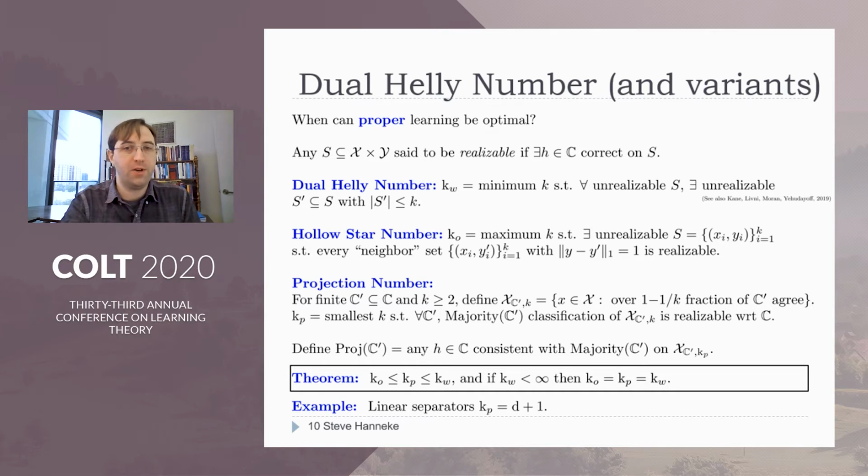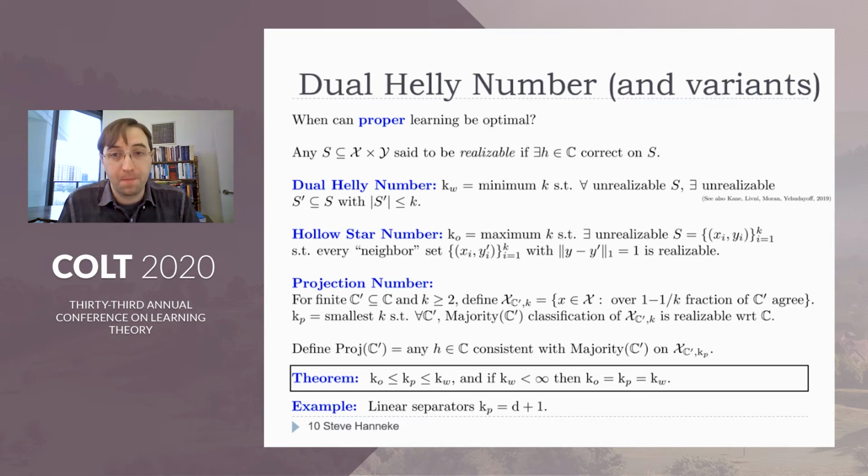So first, for any C prime, a finite subset of the class, let's define this set X C prime K as the set of all points where more than a 1 minus 1 over K fraction of C prime agree. And then define the projection number Kp as the smallest K such that for any C prime, the classifier that's the majority vote of the C prime classifiers has a realizable classification of that set X C prime K.